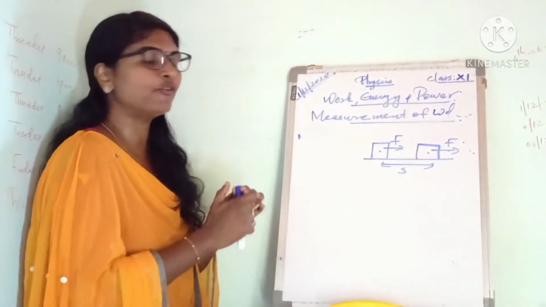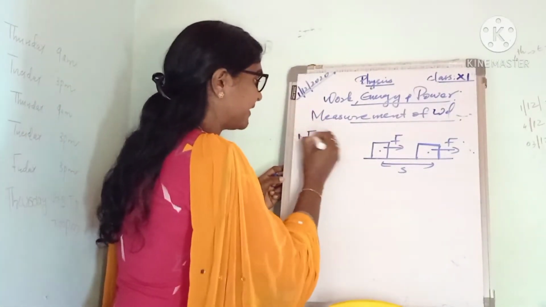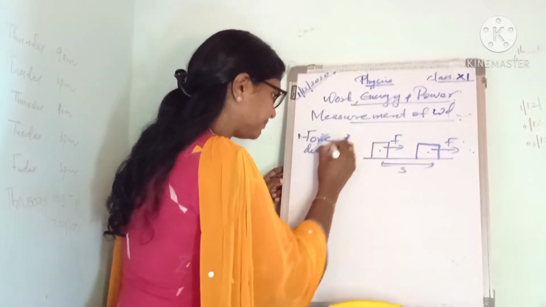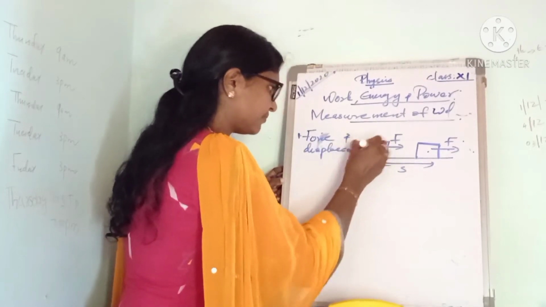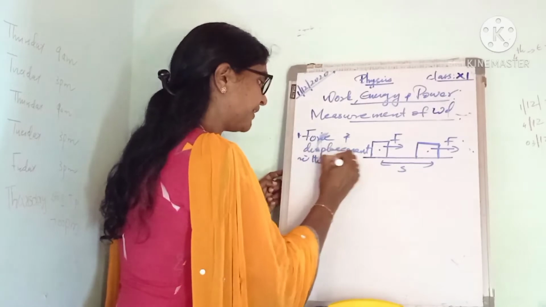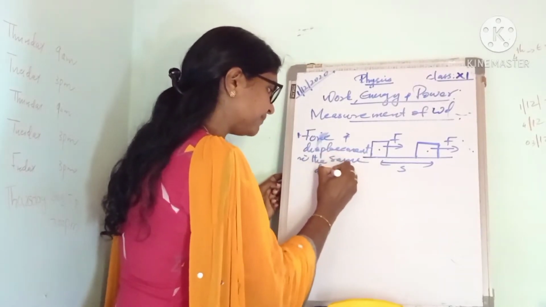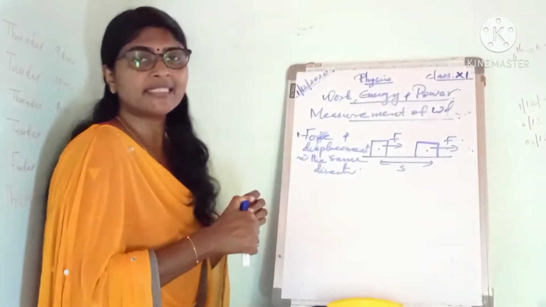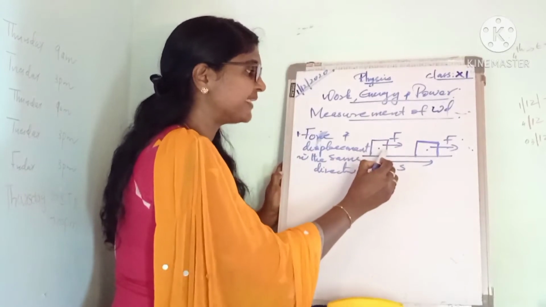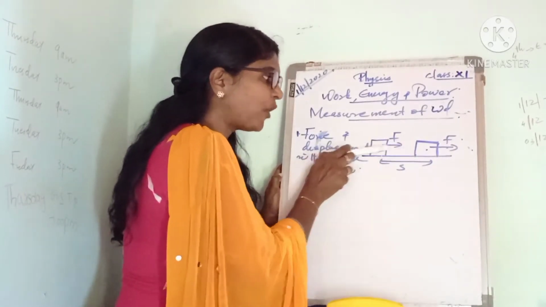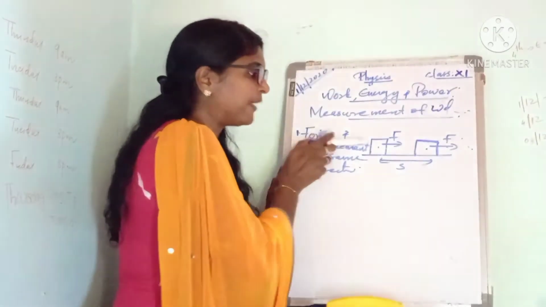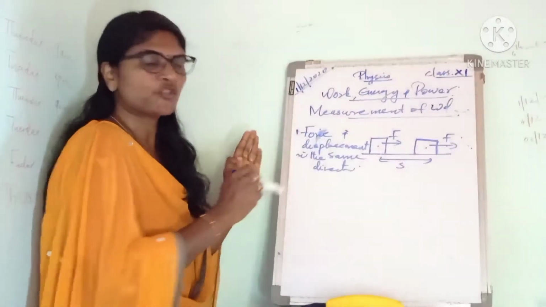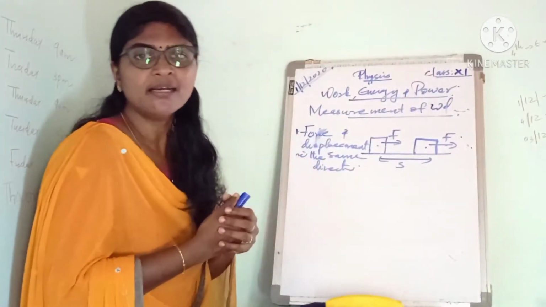First, we can consider the force F and displacement are in the same direction. Then how can we measure it? Here we have a block like this. We are applying a force F and the block moves. Here we are applying force like this, so in this direction the block moves. So here the force and displacement are acting in the same direction.